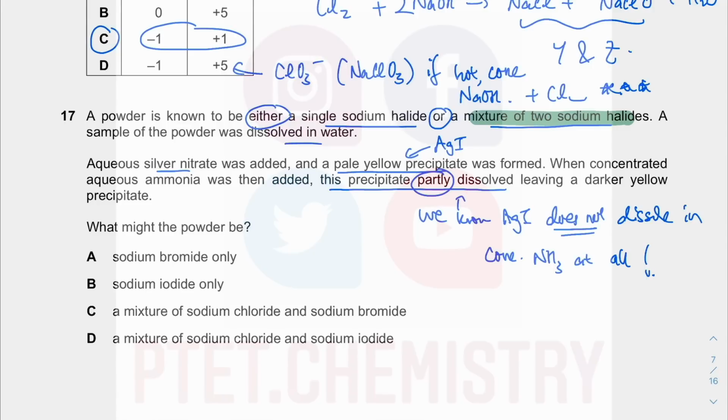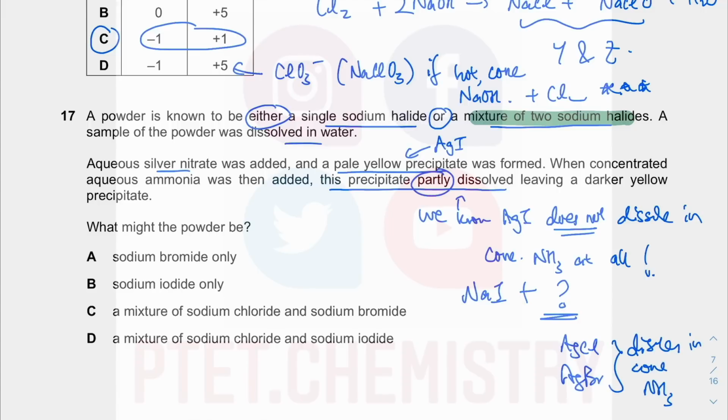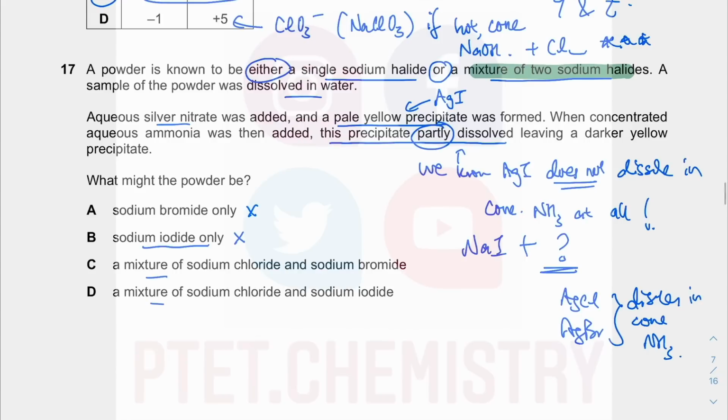It must be sodium iodide plus something else, and we know AgCl and AgBr dissolve in concentrated ammonia. So it's not only one substance, it's definitely a mixture. This one has no I-, so this one is wrong, which means D.